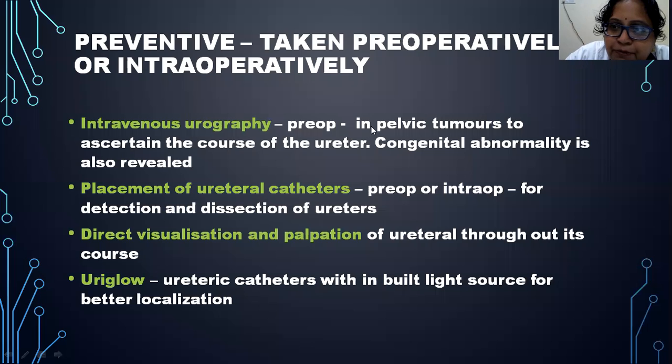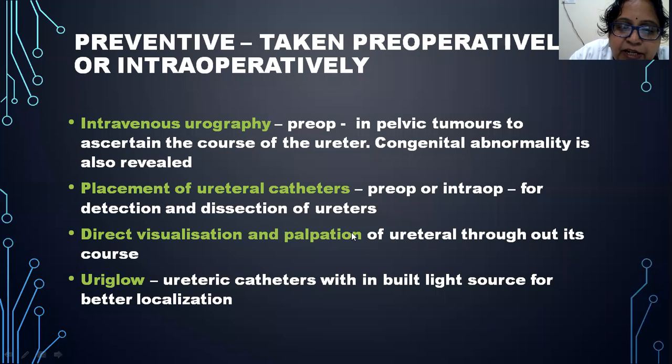If there is a pelvic tumor and you want to go for a surgery, you have to do an intravenous urography preoperatively and ascertain the course of the ureter before proceeding to the operation. And during this process, if there is any congenital abnormality, it is also revealed. Then ureteral catheters can be placed preoperatively or intraoperatively, not only for detection of the ureter, but also for dissection, which we have to do around the ureter in case of any radical hysterectomies.